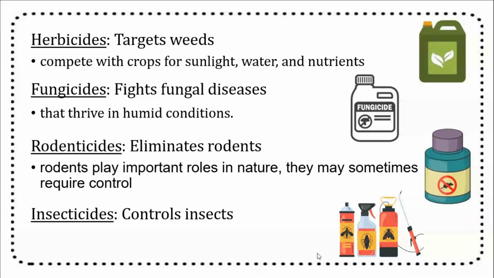Rodenticides play an important role in nature to eliminate rodents. Rodents are important for farming and agriculture, but they may sometimes require control. Insecticides protect crops from insect infestation that can destroy the entire harvest.